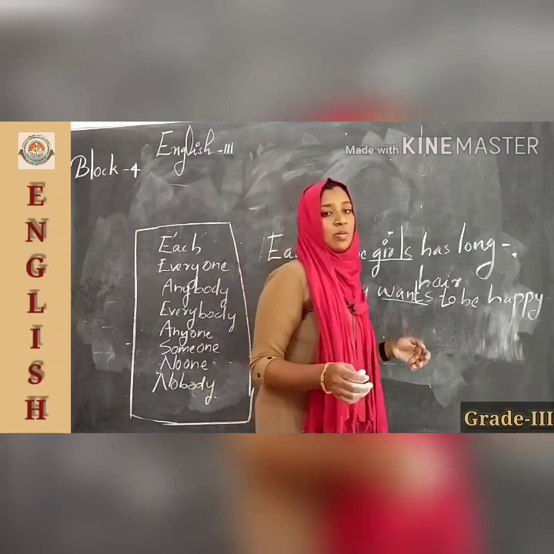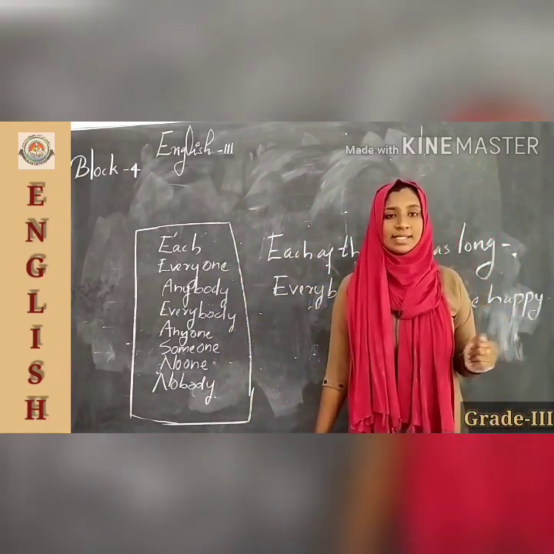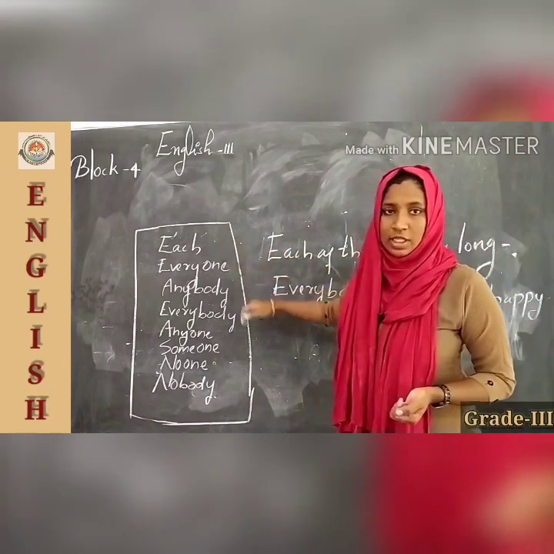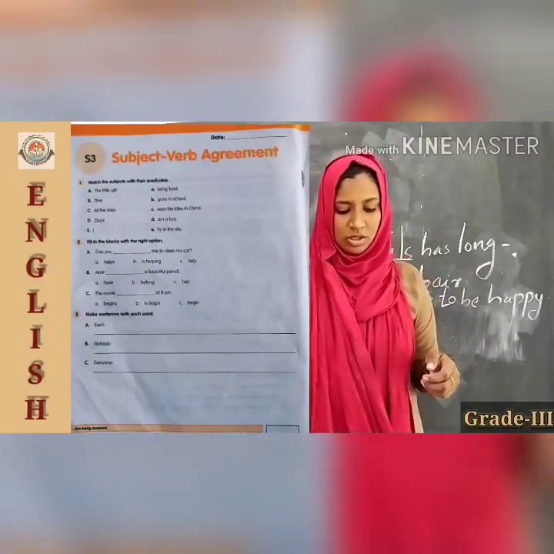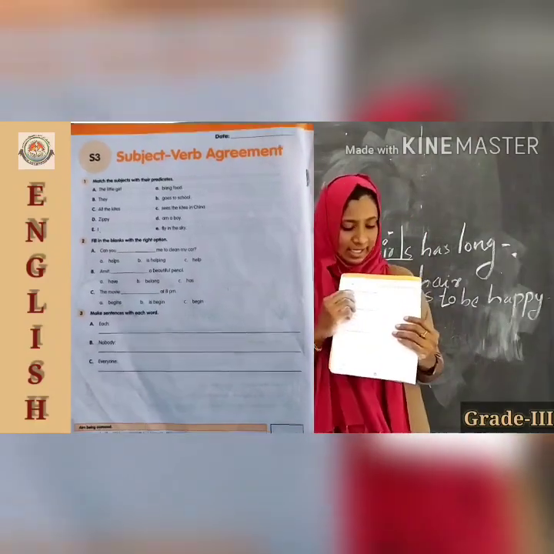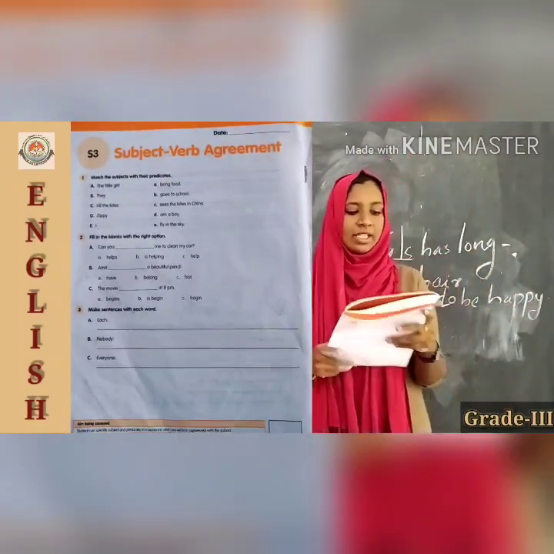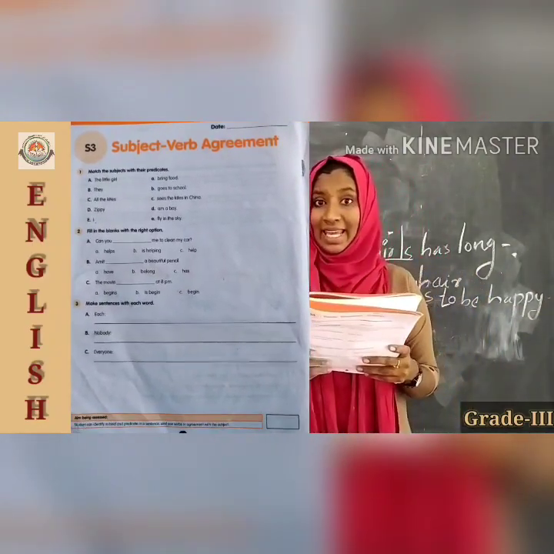Is it clear? So please note these words in your notebook. Okay, take your English workbook, page number 28. There you can see S3 subject verb agreement. The first question is match the subjects with their predicates.